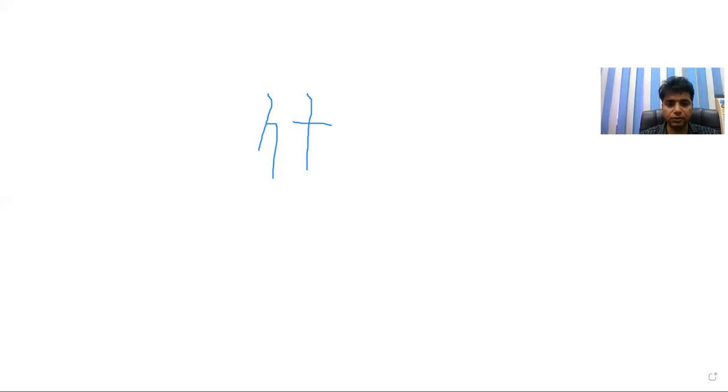Okay, and then make a figure like this. Is it clear to you? So repeat it one more time. This is my rest, do it like this. Make a bend like this, make like this, and make like this. Is it clear to you? So this figure we called as rest. Is it clear to you?